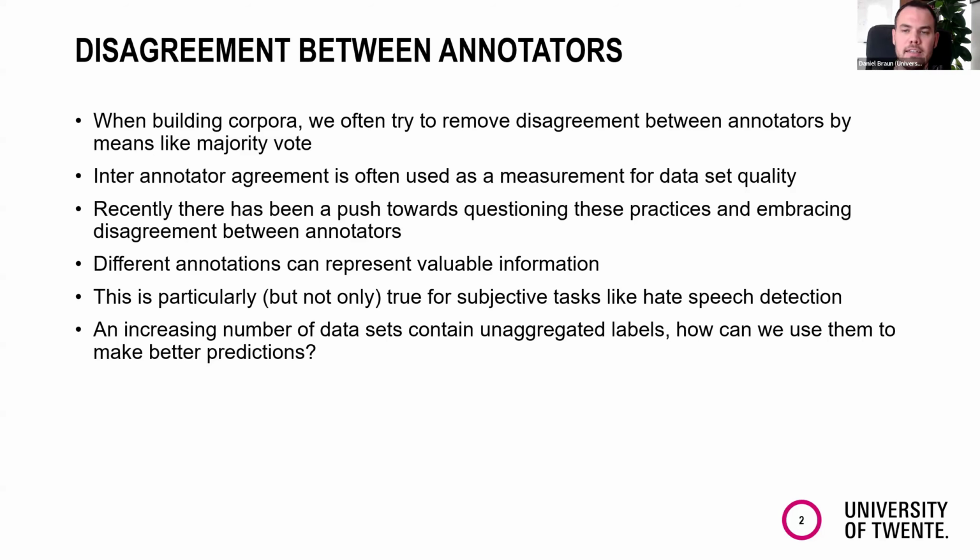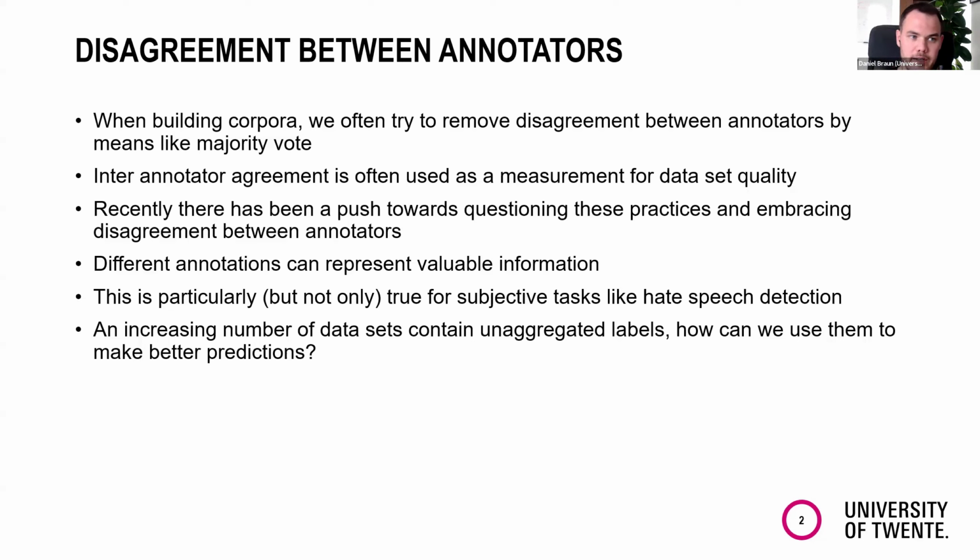So if we have a high agreement between annotators, often we say that the annotation in the data set is reliable. So that was the standard for a long time, but recently there has been a push towards questioning these practices and embracing disagreement between annotators. Because if 3 annotators say A and 2 annotators say B, then potentially there is some valuable information in this disagreement, which should not just be thrown away, but should actually be considered in the training process, for example.